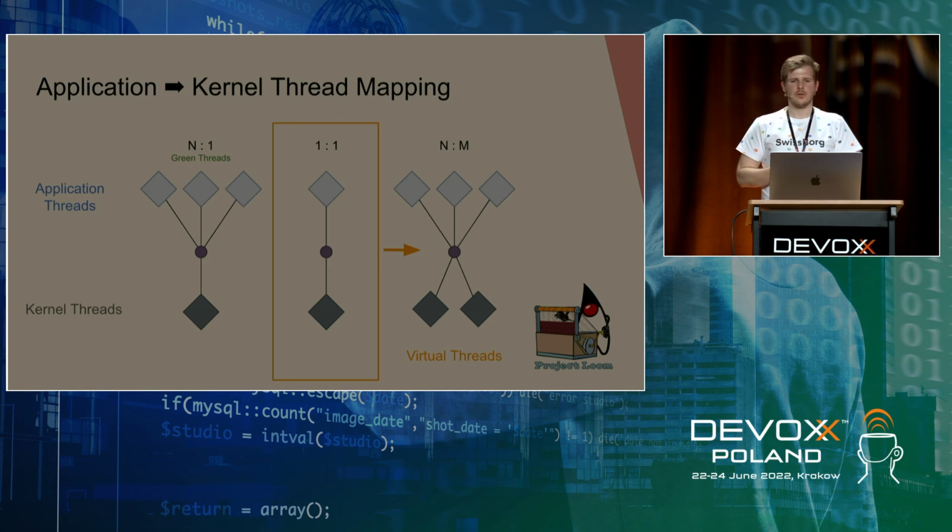So creation of a virtual thread won't cause the operating system to create a new native thread, but it will be logical on the application level, and Java will assign it to one of the physical threads at runtime.